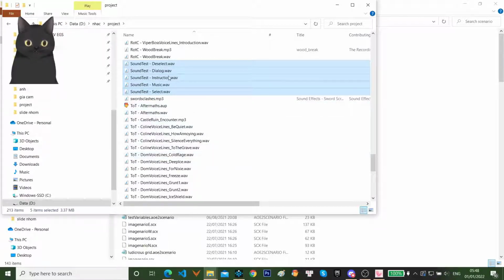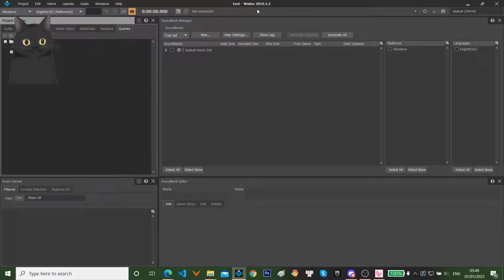So to convert to .wem files, you need to first install Wwise Studio, and the download link will also be in the description.